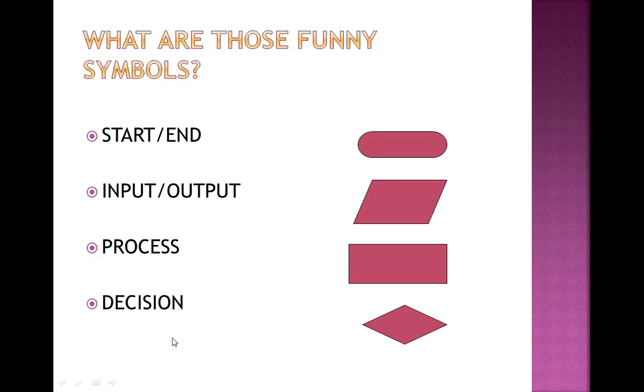Then if I have to take some decisions, suppose I have to decide whether a person is eligible for voting or not. So my decision is that if a person's age is greater than or equal to 18, he or she must be eligible for voting, otherwise not. So this decision is taken by the flowcharts.